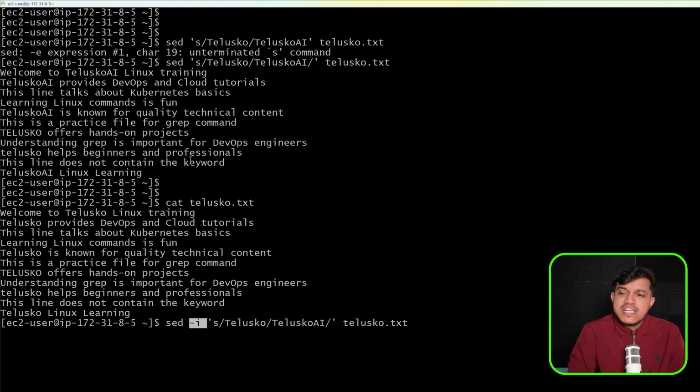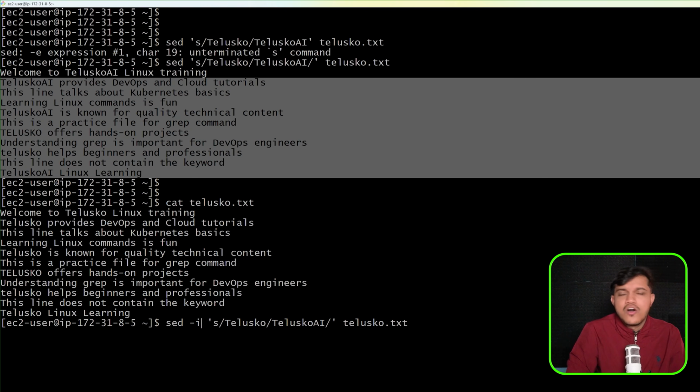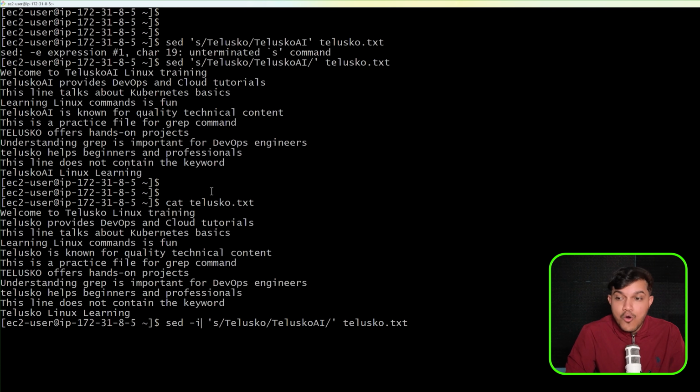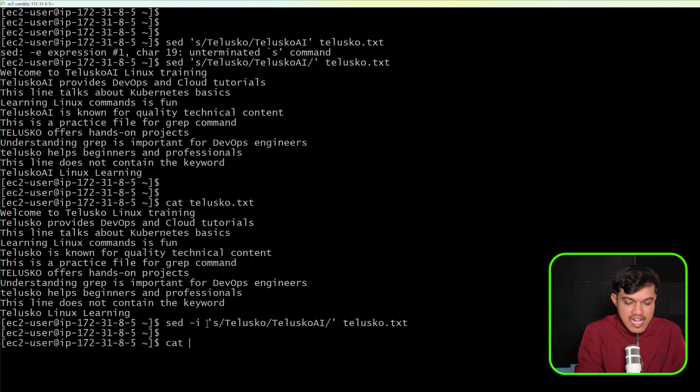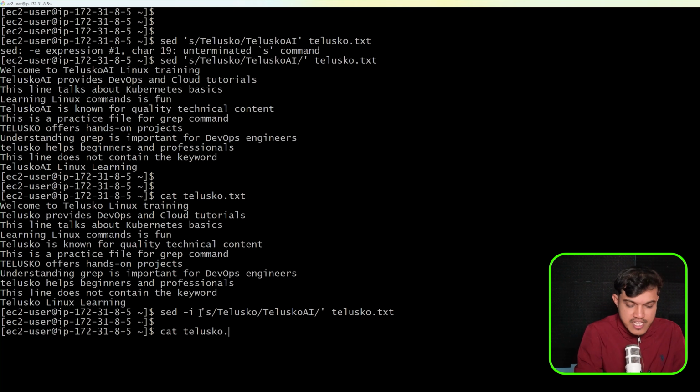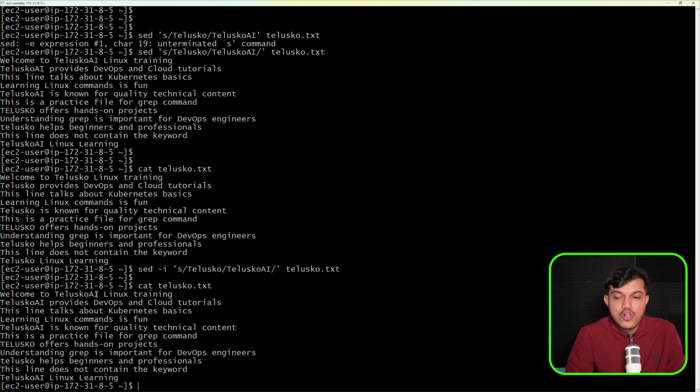Without -i, it is able to process the data. You are able to see it here on your screen. But the original file, when I check, is the same as the old data. That means the original file is not impacted here. If you want to save the changes in the original file, then you also have to add this -i. So let me go back here and execute this. After I have executed, let me print this with cat telusko.txt. You can see the original file is also affected now. It has made the changes and saved them into the original file.